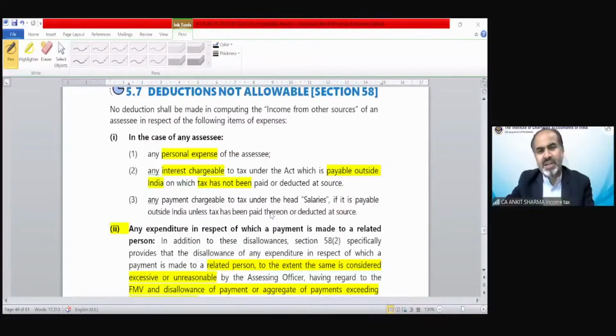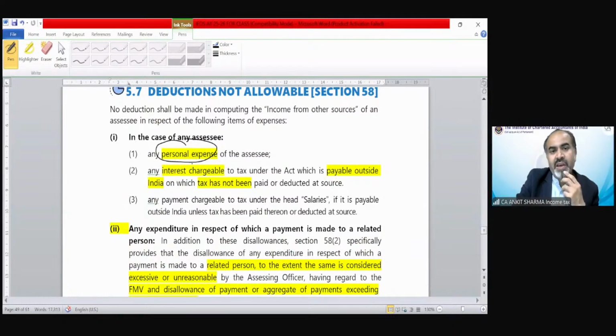So these are the deductions not allowable. If there is any personal expenditure, you cannot claim it from income from other sources. If there is any interest chargeable to tax under the act which is payable outside India and TDS not deducted, then you cannot claim it. If any payment chargeable to tax under the head salary is payable outside India and TDS not deducted, you cannot claim it.